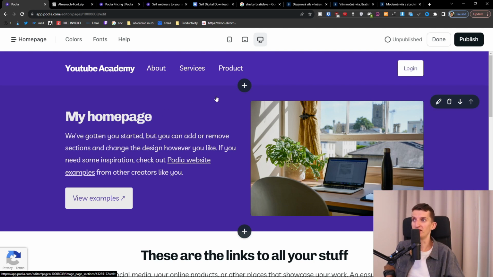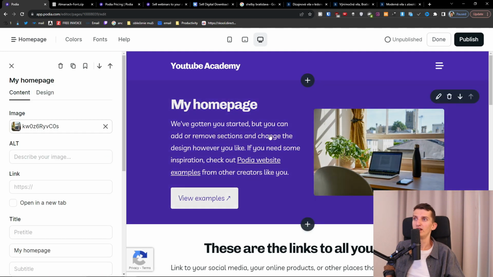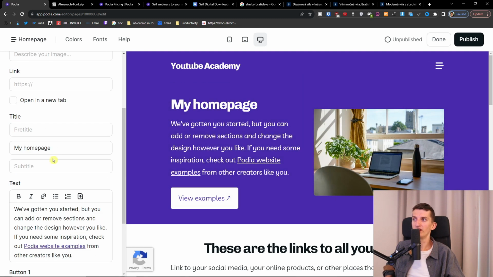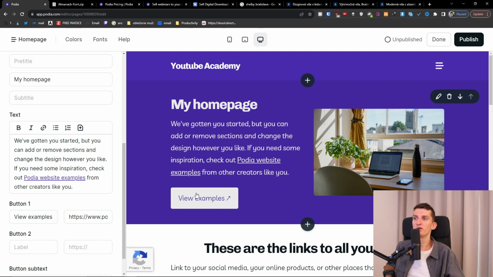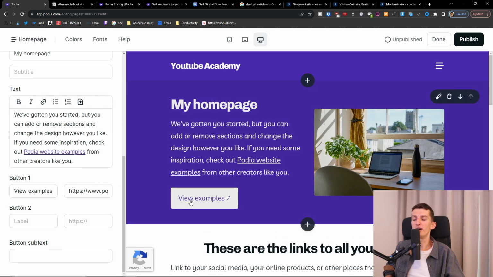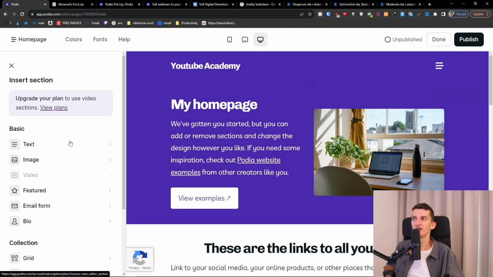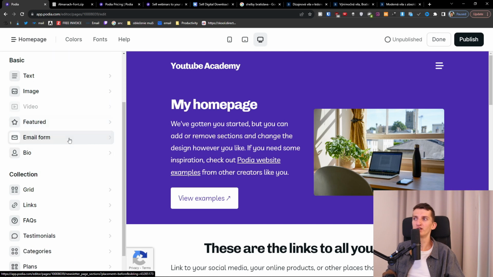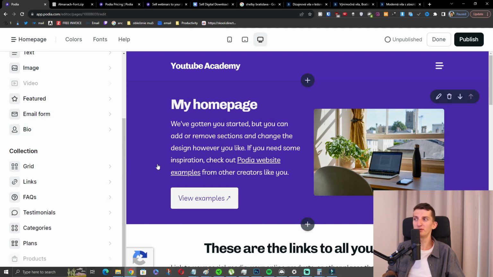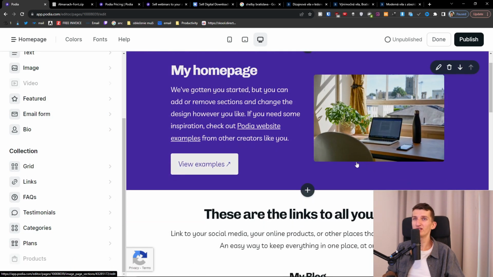Even here it is limited. For example, yes, you can change the image, you can change the link, title, text, etc. But you can't really change, let's say, the button position, centered, etc., as you can see. Then when you click plus here, you can add a text, image, featured, email form, collections, and that's pretty much it. So optimization-wise, it's pretty limited. So let's say I'm going to add a grid here, right?